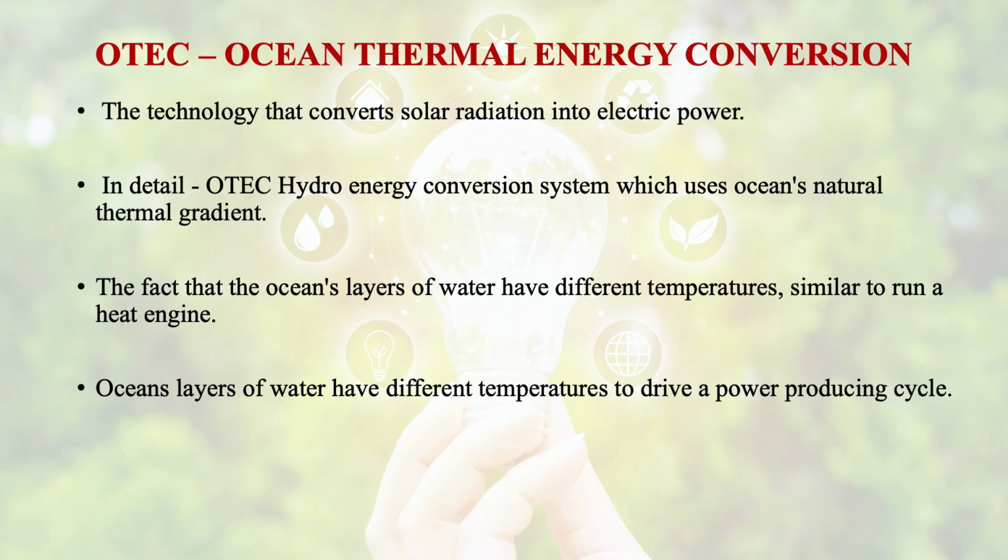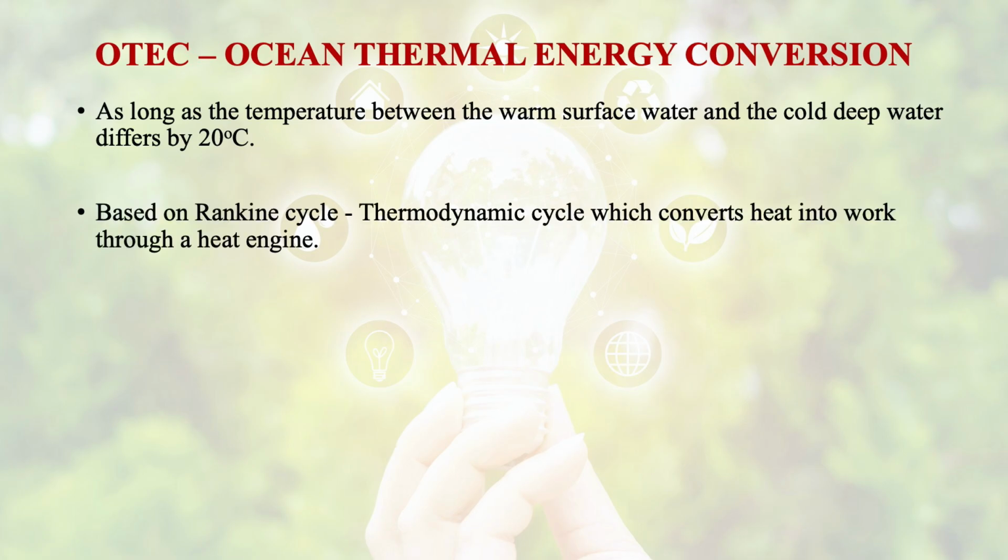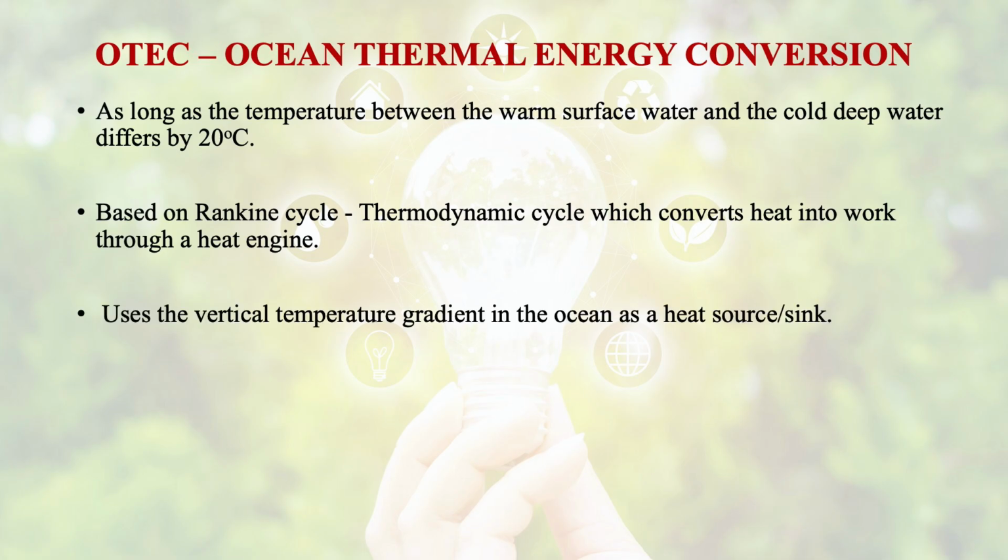The ocean layers of water have different temperatures to drive a power producing cycle as long as the temperature between the warm surface water and the cold deep water differs by 20 degrees centigrade. It is generally based on the Rankine cycle, a thermodynamic cycle which converts heat into work through a heat engine. It uses the vertical temperature gradient in the ocean as a heat source or sink.